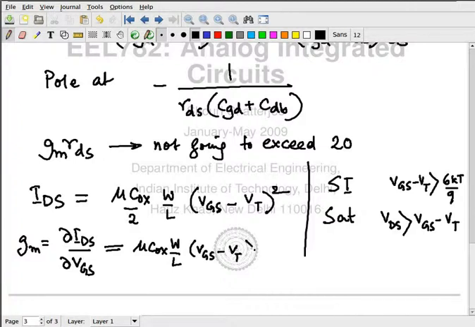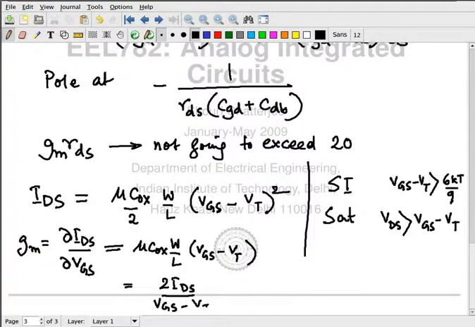Can you express this in terms of IDS? Okay.